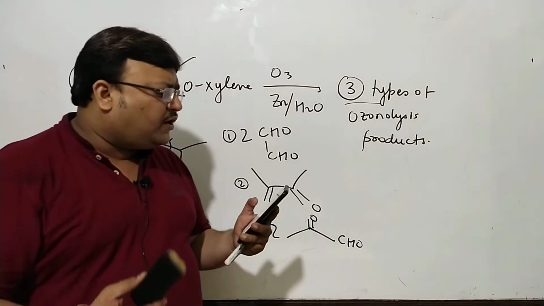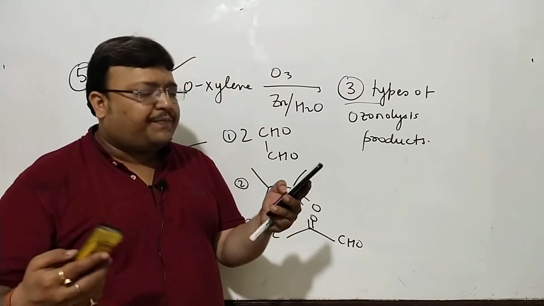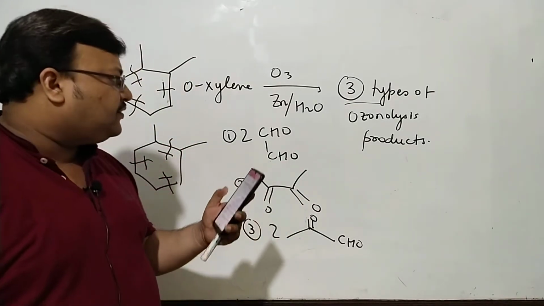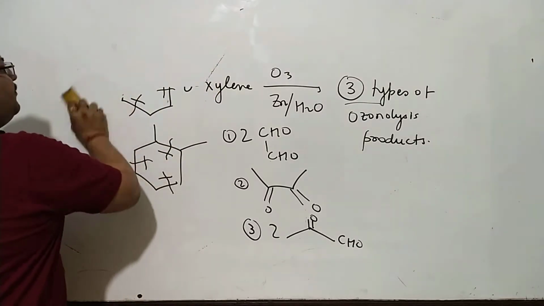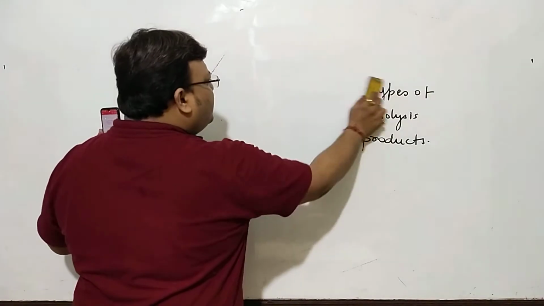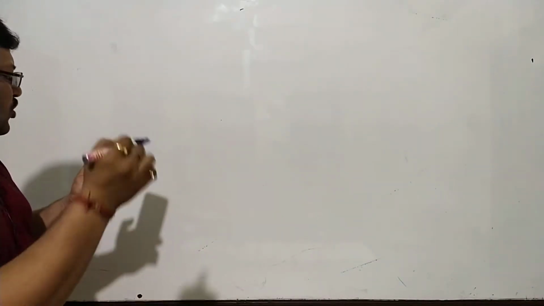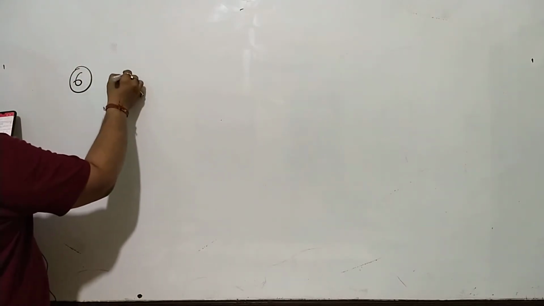Recall everything I told you about degree of unsaturation. Degree of unsaturation 3, you will want to draw a structure which is compatible with degree of unsaturation 3. You will want to always read the problem while I am solving it for you. In this case, you don't have to do too much. You just have to join the ends.